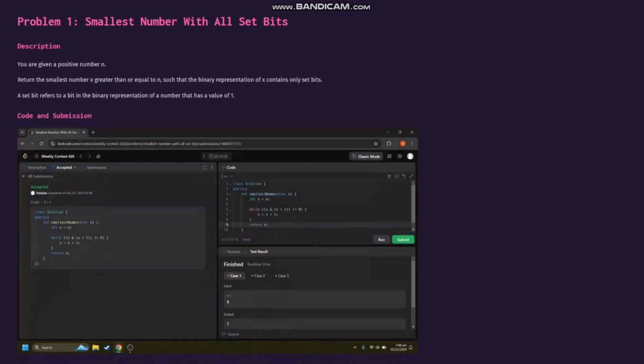The example problem for this that we have is the smallest number with all set bits problem. We did this problem using C++, as you can see here, done on LeetCode's own website and in their own environment.